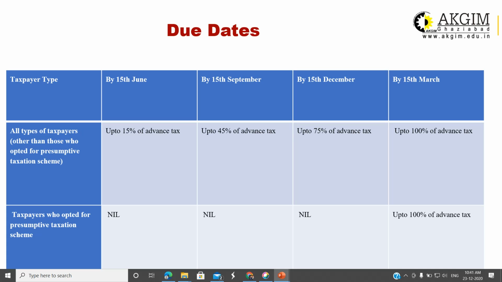So how to calculate the installments? The first installment will be 15%, second installment will be 30%, third installment will be 30%, and the rest. 15, 30, 45, how much has it become? 60, 75, and the remaining 25% will be paid before 15th of March. That will become your fourth installment. If the taxpayer has opted for the presumption scheme 44AD or 44AE or 44AF, in that situation, he has to pay 100% of the advance tax by 15th of March. There is no installment. Installment system is not there.